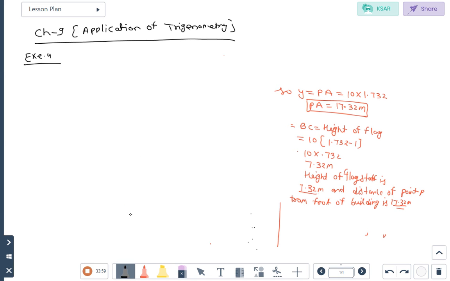The shadow of a tower standing on a level ground. Here, AB represents the tower or not? Tower.